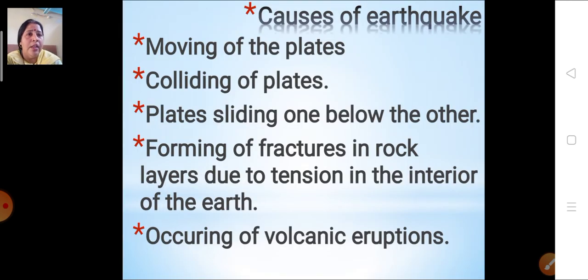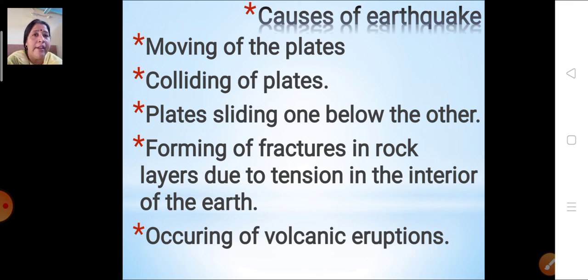Now let's see what the causes of the earthquake are. When an earthquake takes place, what are the actual causes behind it? First of all, the moving of the plates. Because of the moving of the plates, an earthquake can take place. Because of the colliding of the plates, dashing of the plates one above the other, that is called colliding of the plates. There also an earthquake can take place.